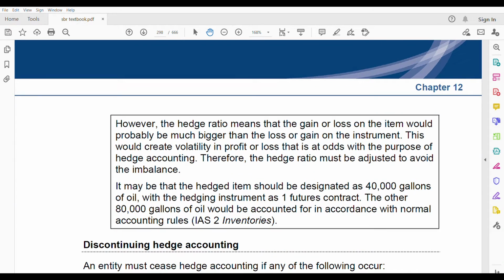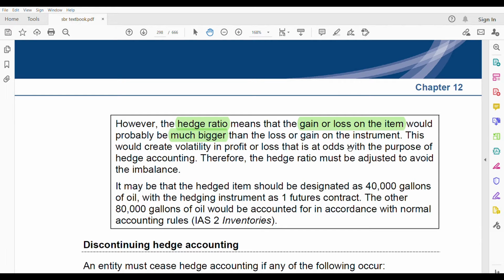However, the hedge ratio means that the gain or loss on the item would be probably much bigger than the loss or gain on the instrument. Can you understand what this means? It means that the gain or the loss on the item will be much bigger than the loss or gain on the instrument, that means the future. There's a difference between the gain on the item and the loss on the instrument. So this would create volatility in profit or loss.